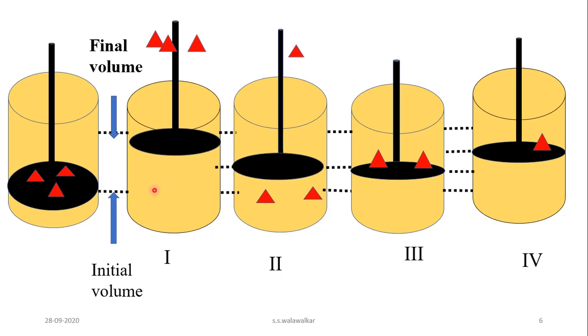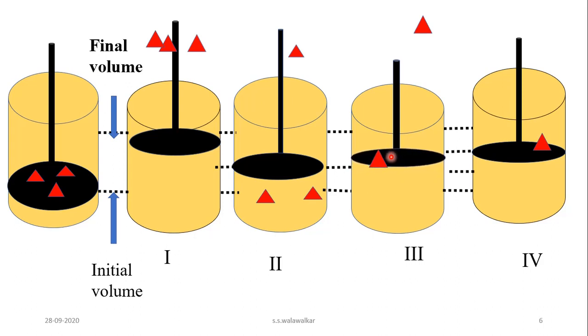Again, if you remove another mass from the piston, some small displacement takes place and the system attains a new equilibrium state.